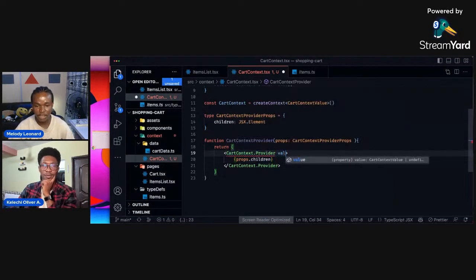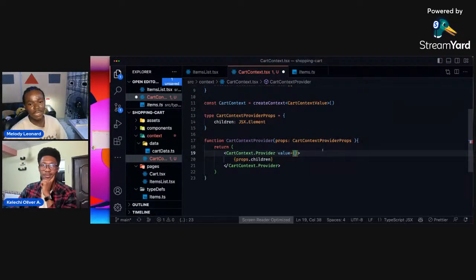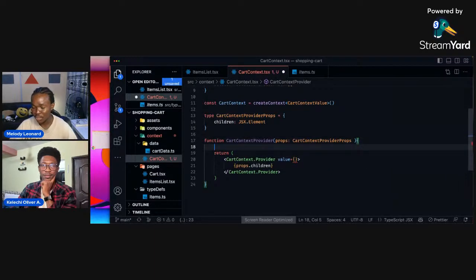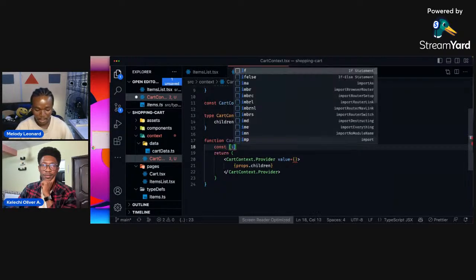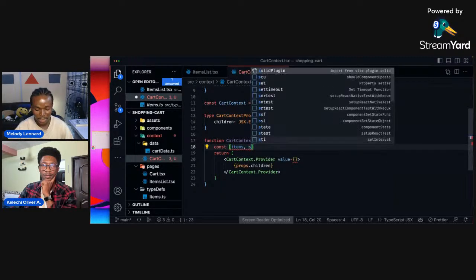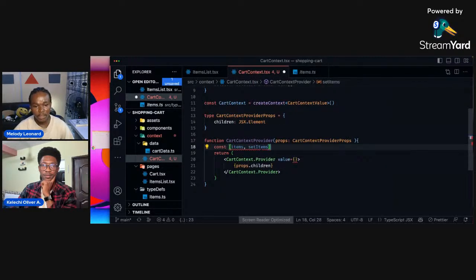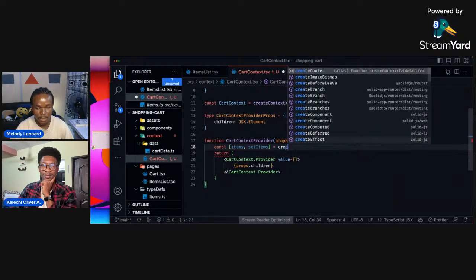So let's do that. This is going to have a value, and the value is going to have items, the items in the cart, and we equally want to send the setter for those items. Let's go ahead and create that. Here we use createStore, which is provided by SolidJS. So we could say const items, setItems, and this is going to be a createStore.